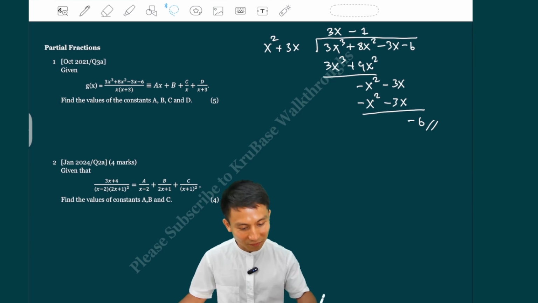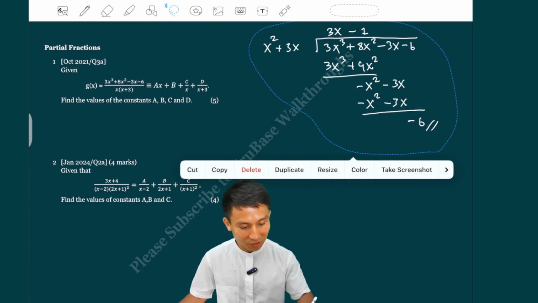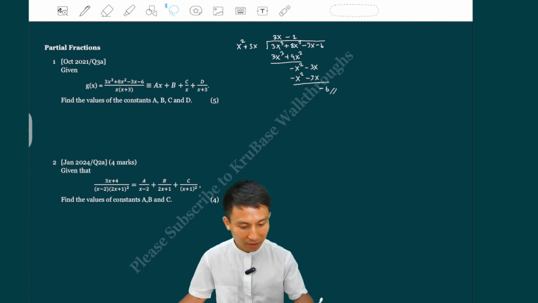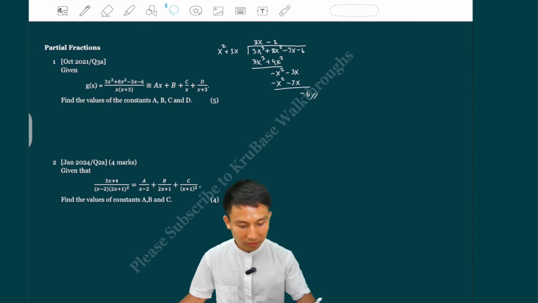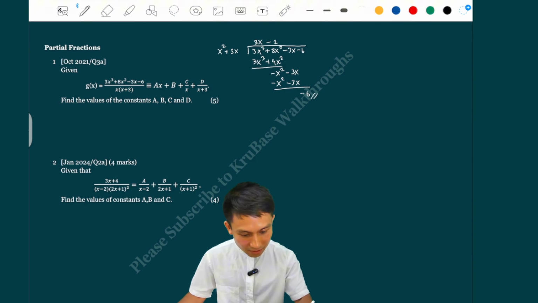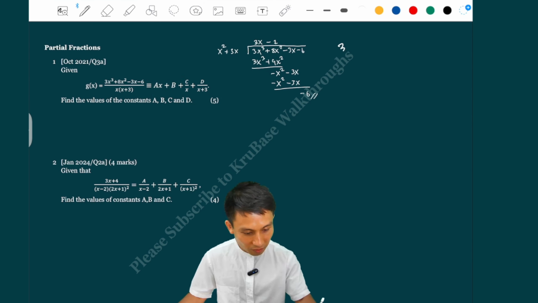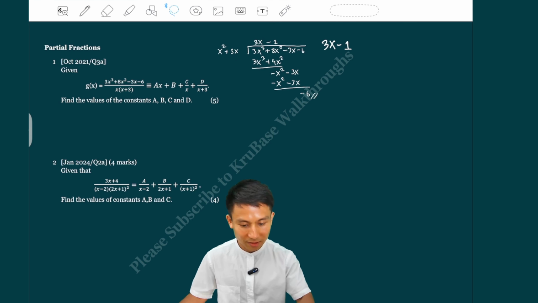So that's just the first step, right? That's just the first step. So let me just shrink this down a bit. And then what do we do next? Well, we take this as the quotient. Sorry, that as the divisor. This instead is the quotient. So this will match to the ax plus b, right? So it would be 3x minus 1 for the a and the b, yeah? You got to know that, yeah?